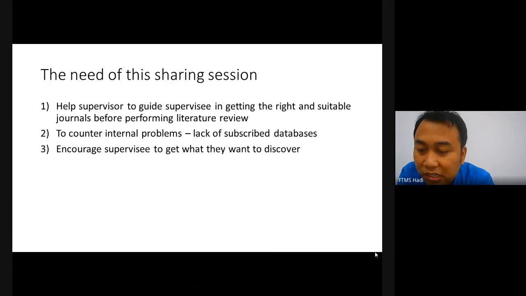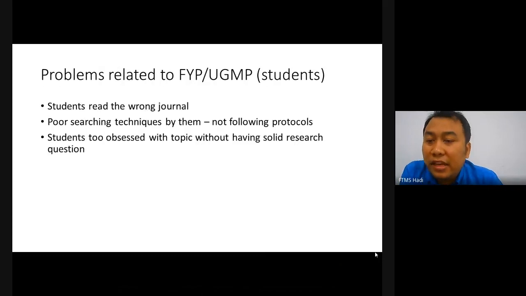And then, to encourage supervisees, which are students, to get what they want to discover. We don't want them to just blindly read journals and take the wrong journals. These are the common problems related to students. The first one, they are reading the wrong journals, like I mentioned earlier.